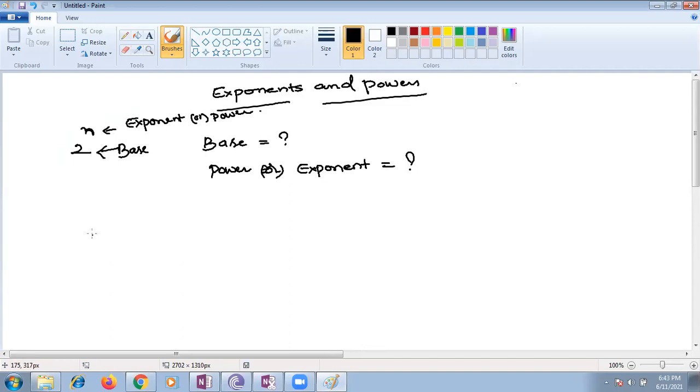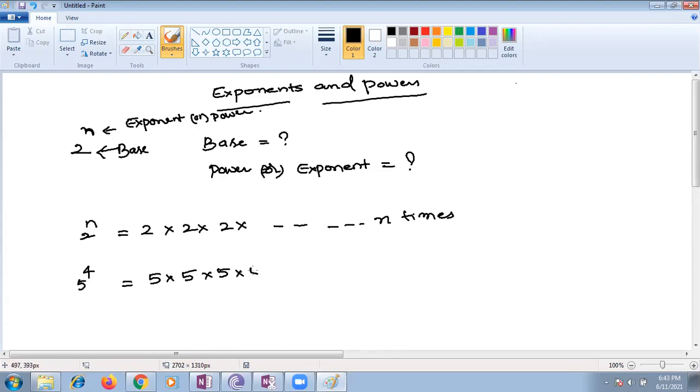So 2 power n is nothing but 2 as base repeated how many times? The exponent, how many times? n times. Suppose if I want 5 to the power 4, 5 should be repeated how many times? 5 should be repeated 4 times. Very good. So you can evaluate this and write the answer also.